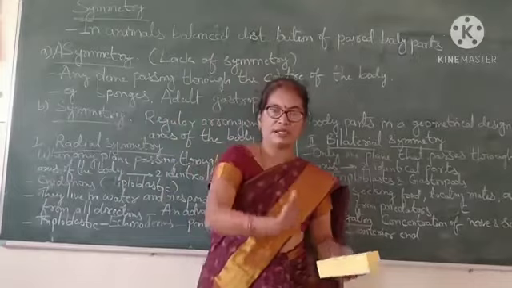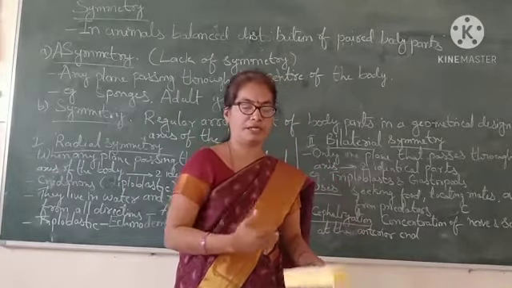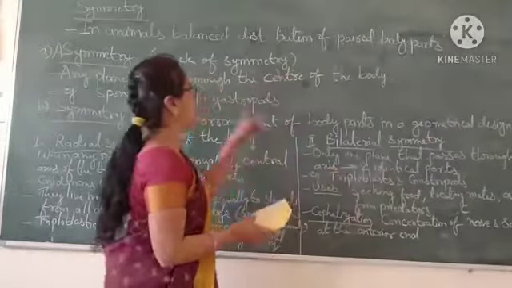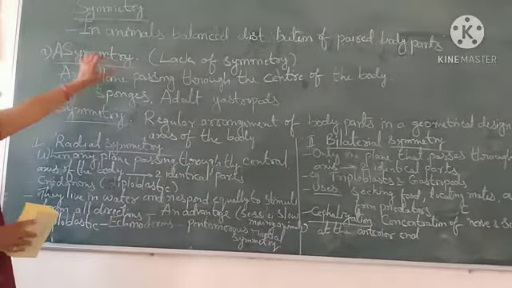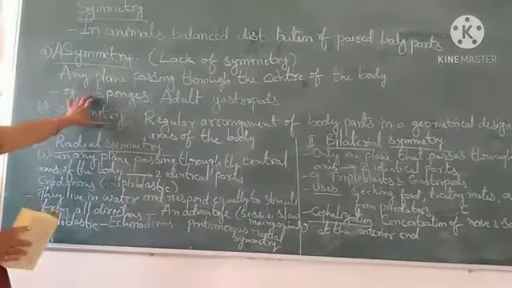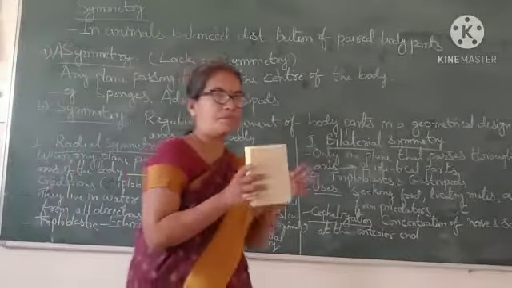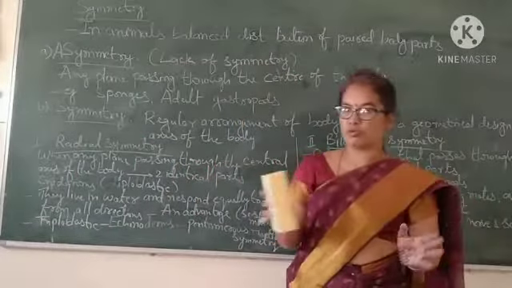Means if we cut at the center point and we get equal parts, that is symmetry. There are two types: asymmetry and symmetry. Asymmetry means no symmetry is present, meaning they do not give equal parts on the two sides.